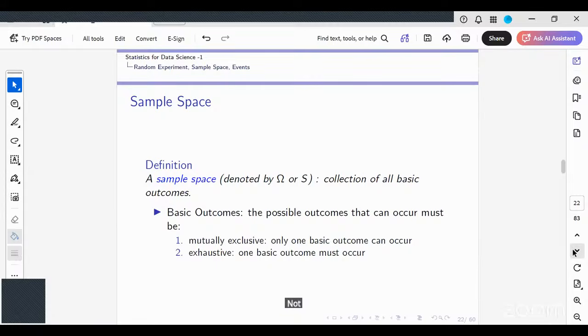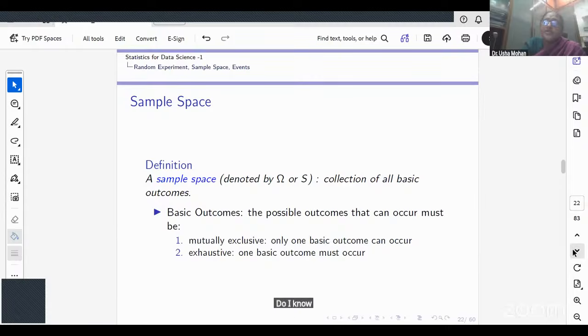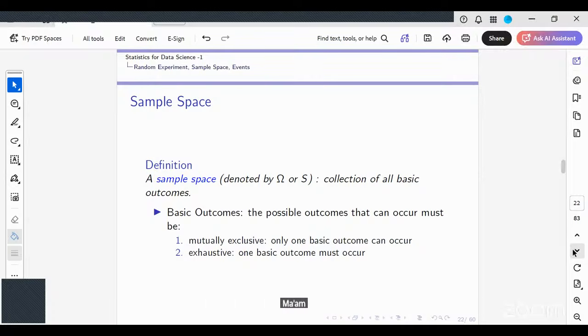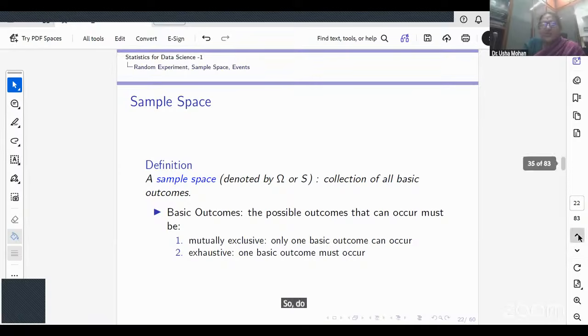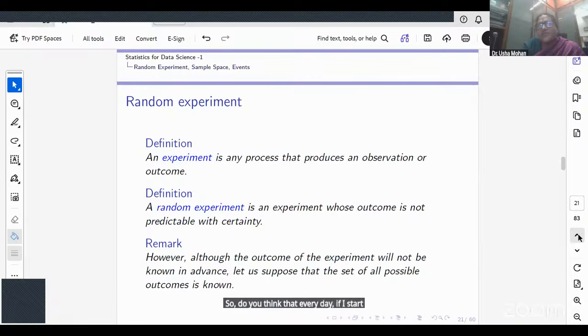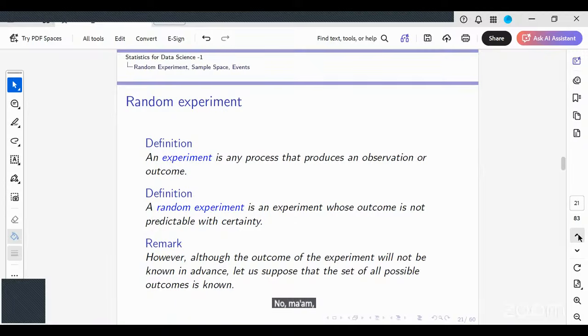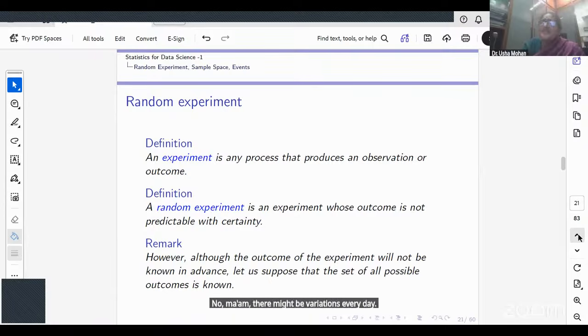Why is it not a random experiment? Do I know how much time I take? Is it certain or uncertain? It is uncertain, because I may go by a different mode of transport, say a scooter. Do you think that every day if I start from my house I can reach my work in exactly 15 minutes? No, there might be variations every day. So is the outcome known with certainty or is there uncertainty?